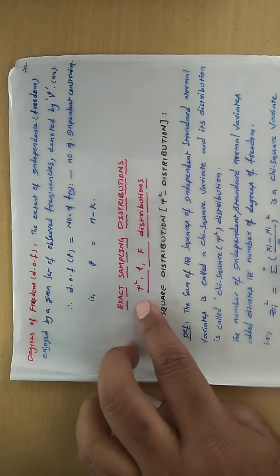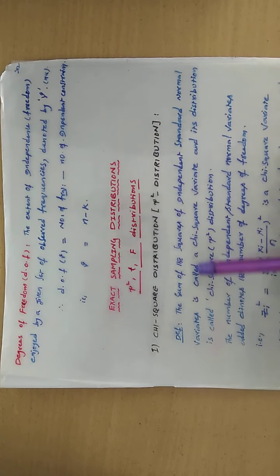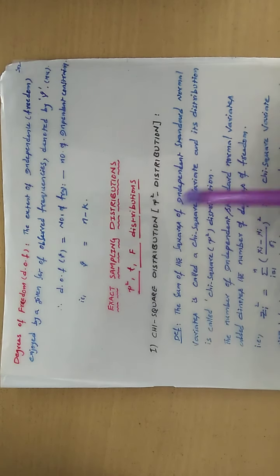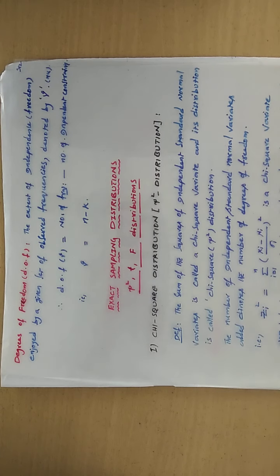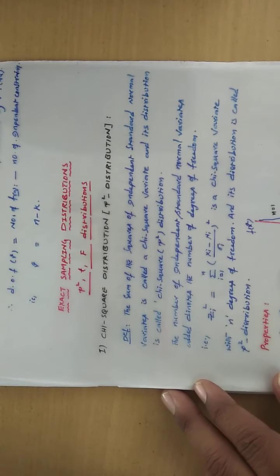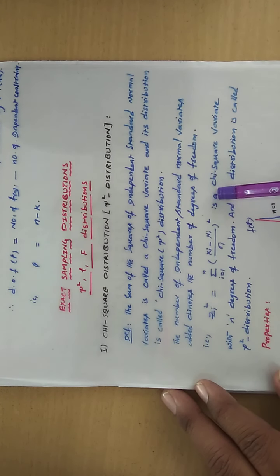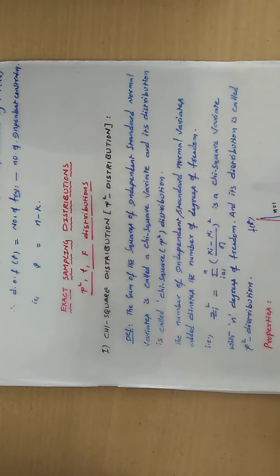So first you are going to understand about the chi-square distribution. What does the definition say? The sum of the squares of independent standard normal variates is called a chi-square variate, and its distribution is called a chi-square distribution. If all the standard normal variates are squared and added, that total is known as the chi-square distribution.